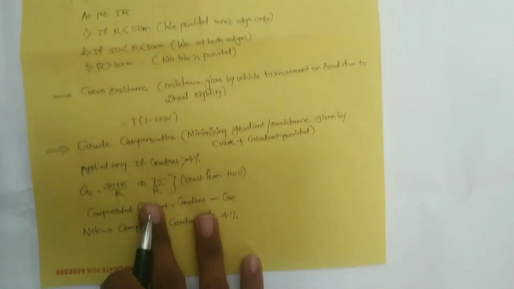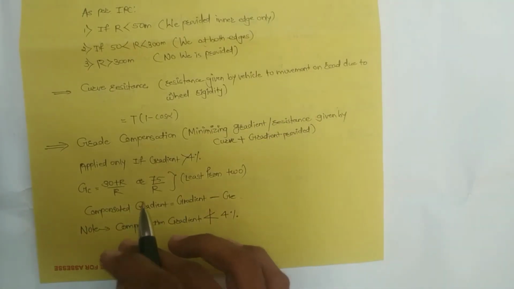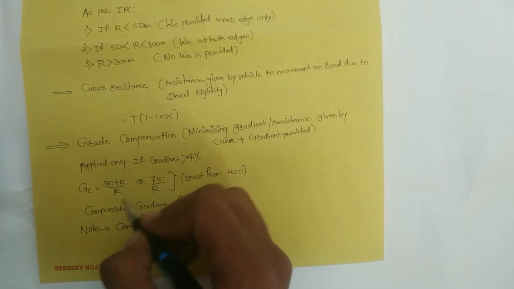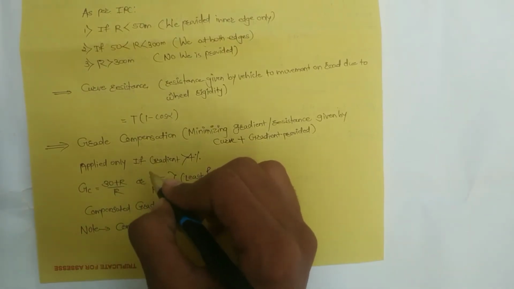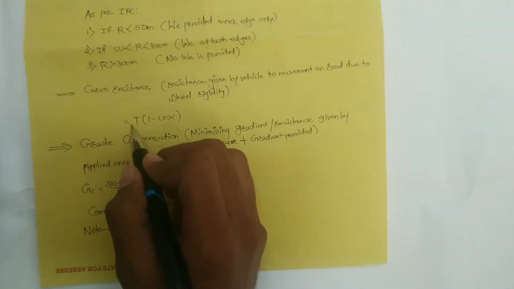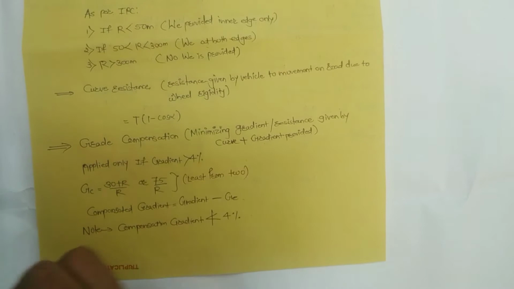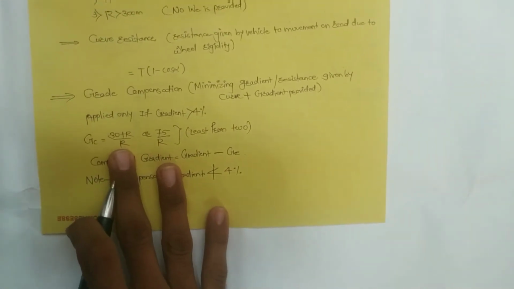Curve resistance is given by the vehicle movement on the road due to the wheel rigidity. While the vehicle is moving on the road, it offers some resistance due to the rigidity, that is calculated by T into (1 minus cos phi). Next term is grade compensation.